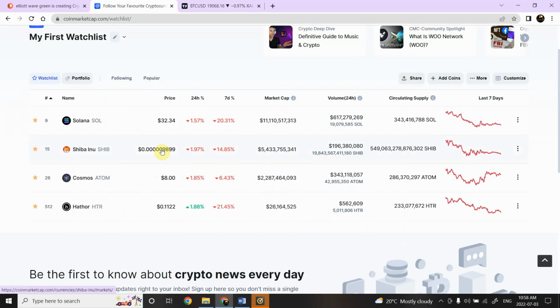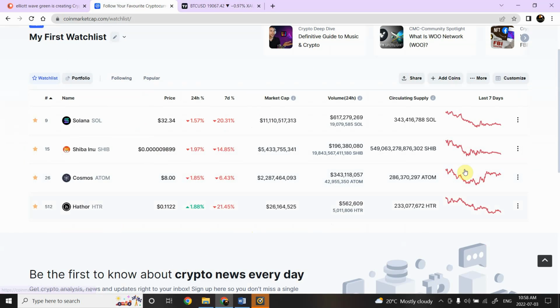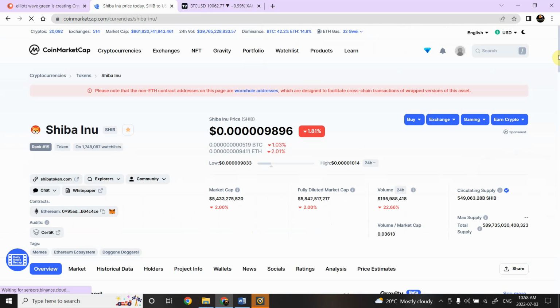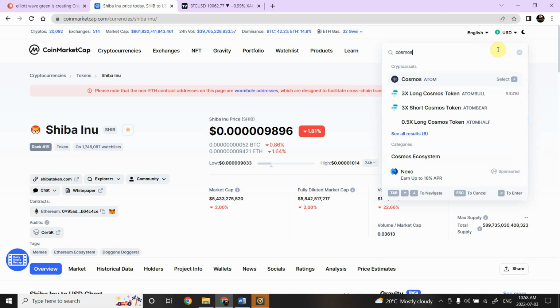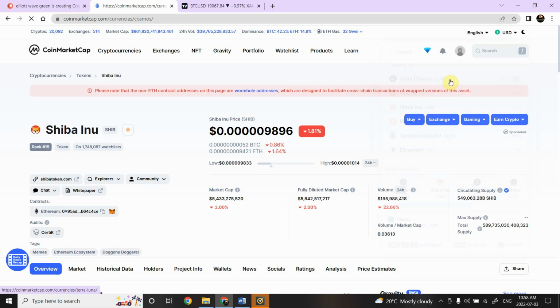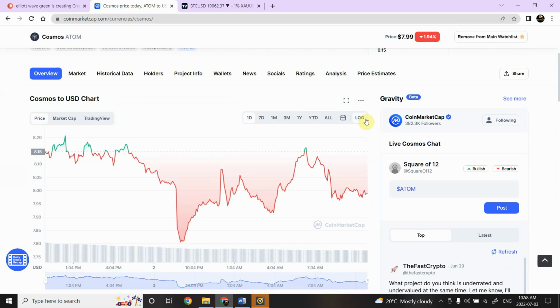We're going to look at it on the other side as well. Let me see if we can actually find the view charts. Okay, there it is. Not Shiba Inu. Okay, let's see over here.